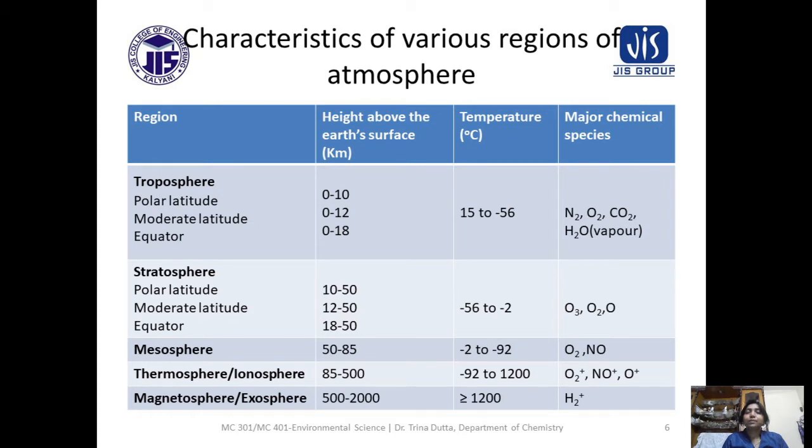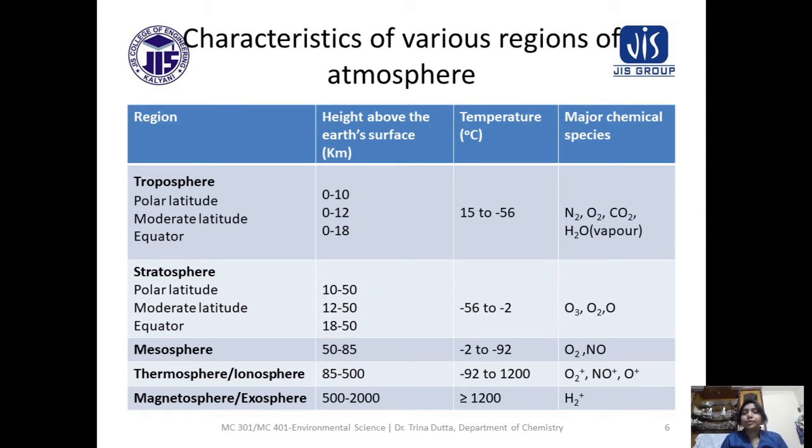Now about the major chemical species. That means which gases remain in the troposphere. So troposphere is very common for all. We generally inhale, we stay in troposphere. So we inhale oxygen from the troposphere. So all the common gases we know exist in the troposphere. So here I have given the major chemical species, that is N2. You know it is the maximum.